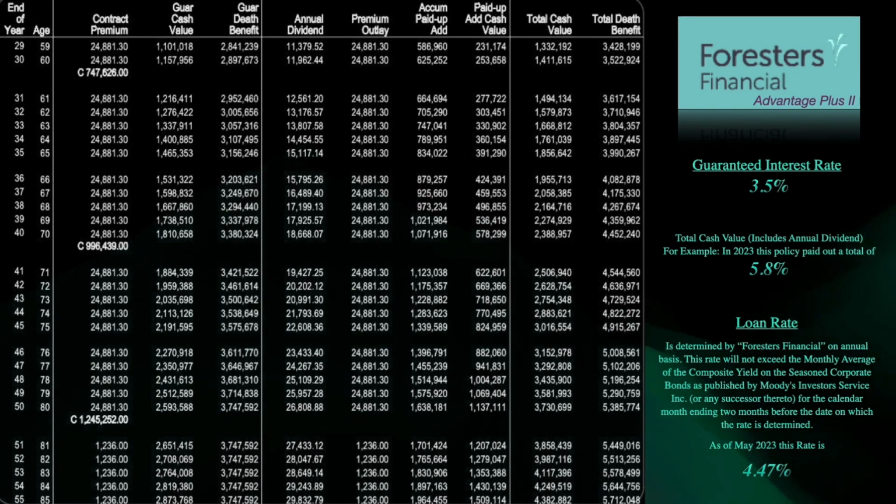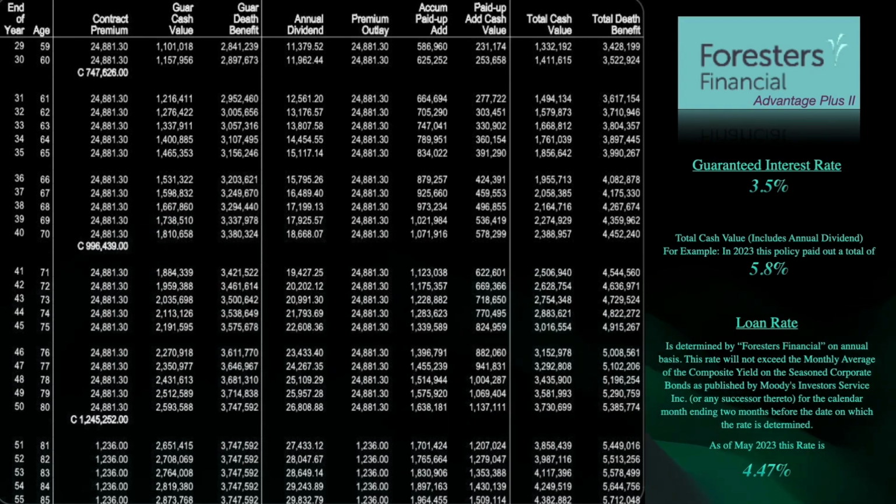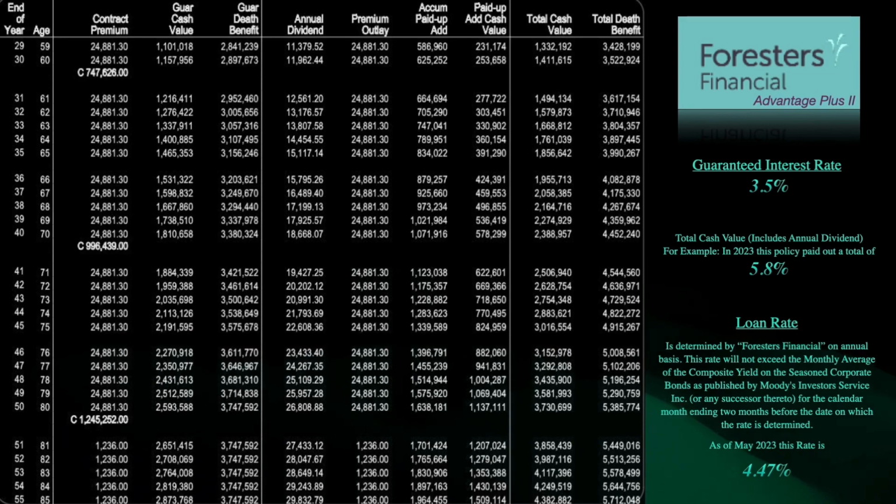The cash value account compounds every year, as you can see in this example, and it can be accessed tax-free through loans against your cash value, while the cash value stays inside the policy, compounding the interest credited every year without getting interrupted. The loan interest rate is set by the company at the time of the loan. In this particular case, in May 2023, the loan rate would have not been more than 4.47%.